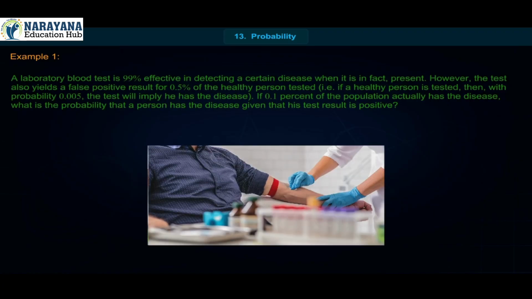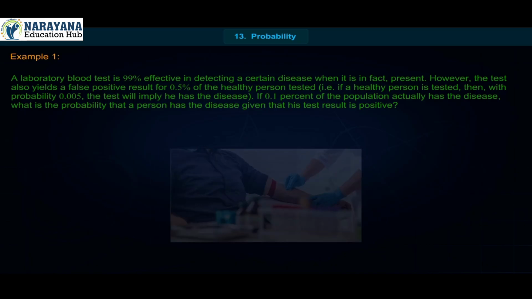A laboratory blood test is 99% effective in detecting a certain disease when it is in fact present. However, the test also yields a false positive result for 0.5% of the healthy persons tested. That is, if a healthy person is tested, then with probability 0.005, the test will imply he has the disease. If 0.1% of the population actually has the disease, what is the probability that a person has the disease given that his test result is positive?